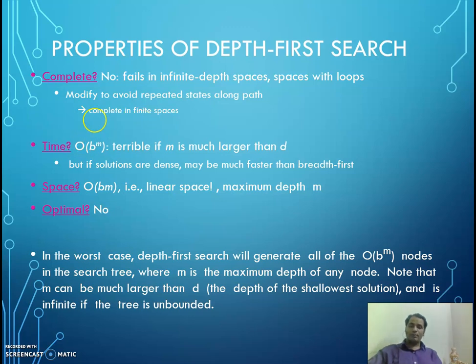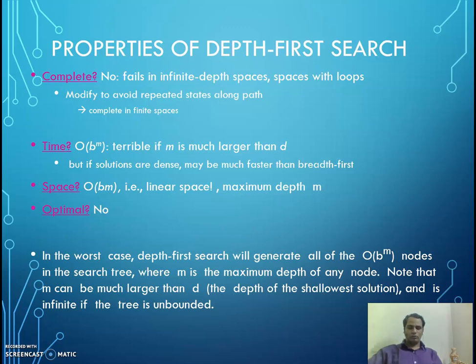Now the time complexity for depth first search is O of B to the power of M. It is terrible if M is much larger than D. But if solutions are dense, that means nearby and not very deep, it may be much faster than breadth first search. The space complexity is O of BM, which is linear space depending on the maximum depth M. So here it is doing better.